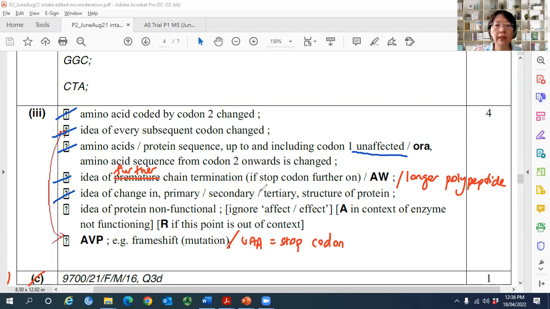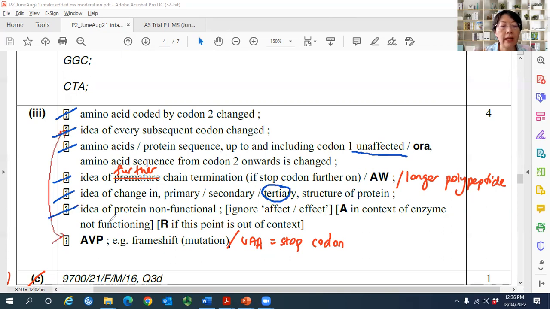Idea of change in primary, secondary, tertiary structure of protein. I cannot write quaternary because I do not know whether this protein is made of a few subunits or not. So I can only write what I am quite sure. All functional proteins are tertiary. They're all globular. They function based on the shape.